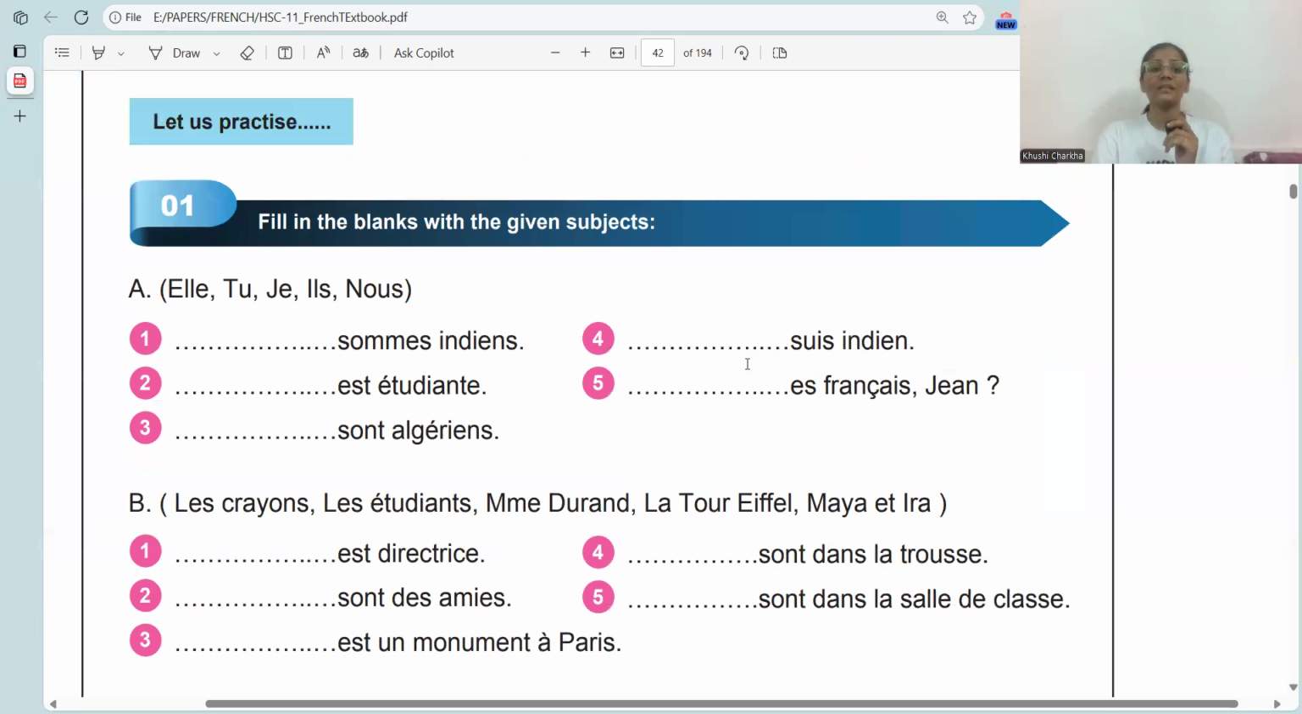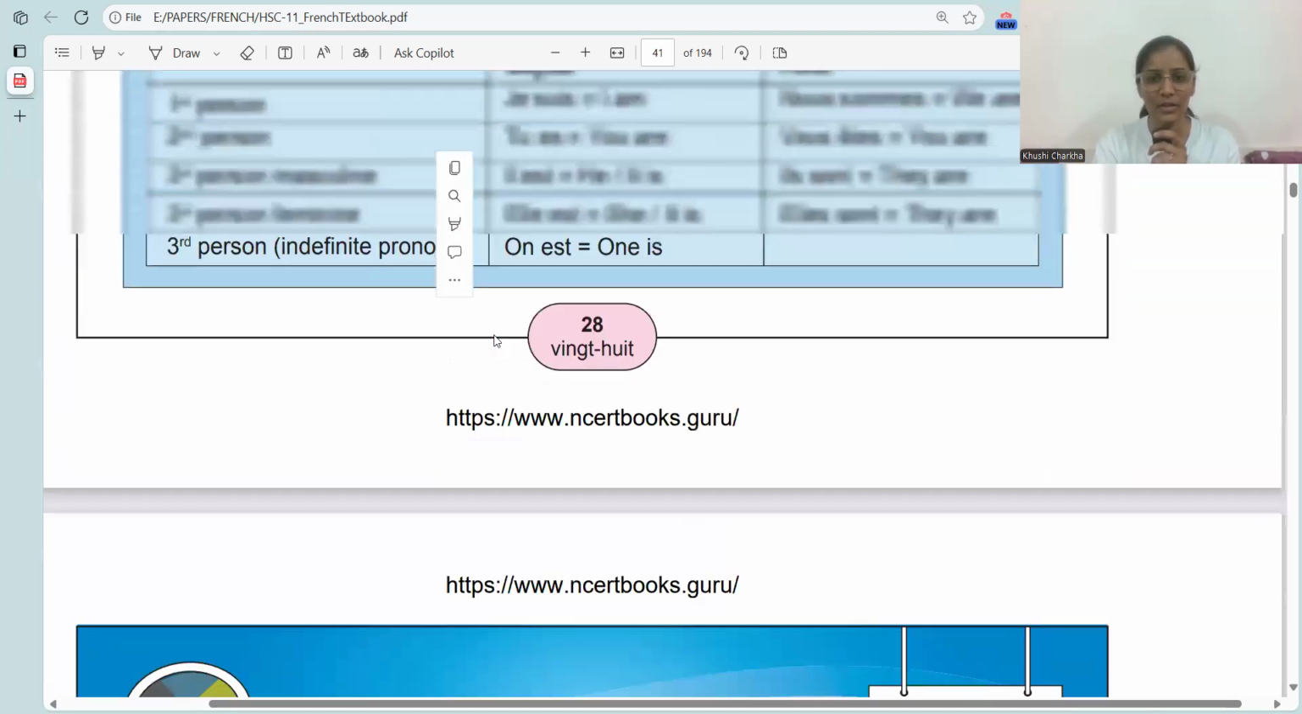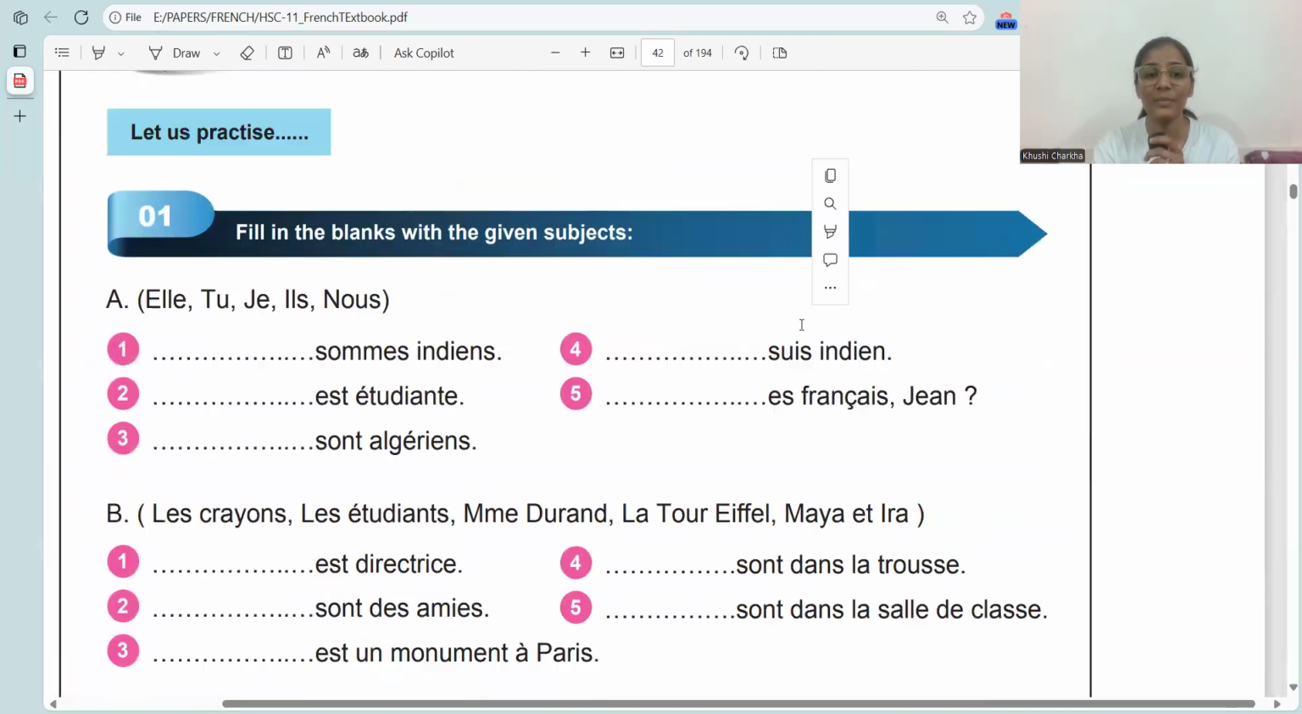Here is the exercise given. Now, what do you mean by question 1 in this one? Options are given: elle, tu, je, il, nous. You have to fill in the blanks according to the options given. Now you can see the first one, dash sommes and dia. Dash are Indian. Now here, sommes is used with nous. So here the answer would be nous sommes and dia.